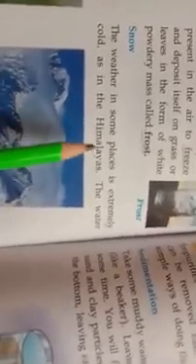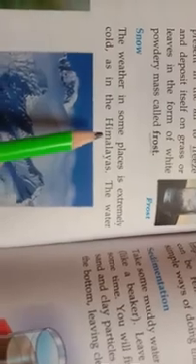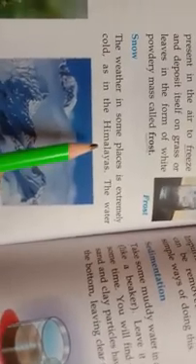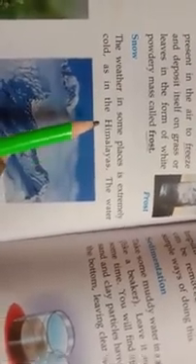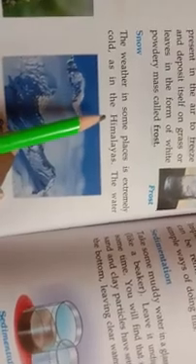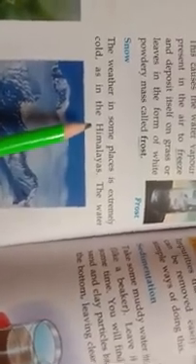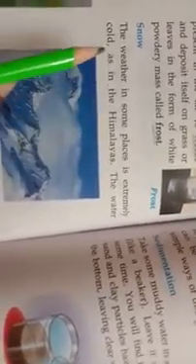Now frost and snow have a difference. Now coming to snow. You might have seen in the mountain hilly areas like the Himalayas, and in some places of Himachal also, snowfall happens. They receive snowfall because the weather there is extremely cold.